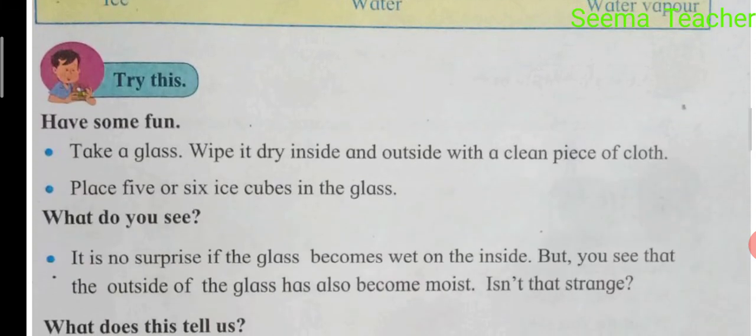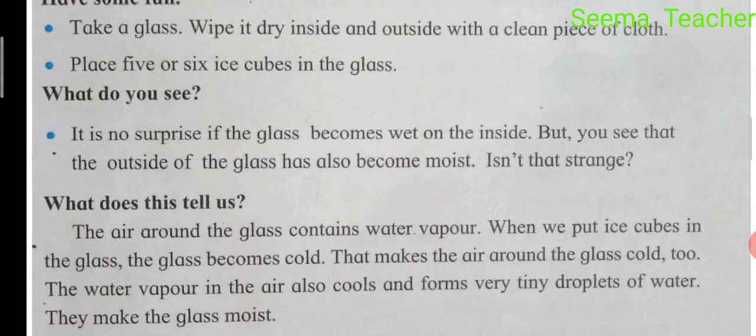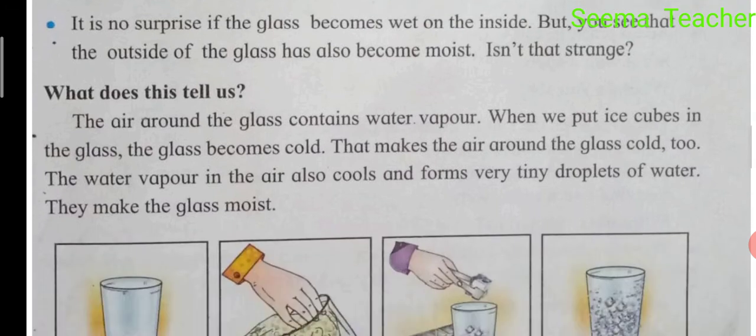So have some fun. Take a glass, wipe it dry inside and outside with a clean piece of cloth. Place 5 or 6 ice cubes in the glass. What do you see? It is no surprise if the glass becomes wet on the inside, but you see that the outside of the glass has also become moist. Isn't that strange? What does this tell us? The air around the glass contains water vapor. When we put ice cubes in the glass, it becomes cold. That makes the air around the glass cold too. The water vapor in the air also cools and forms very tiny droplets of water. They make the glass moist.